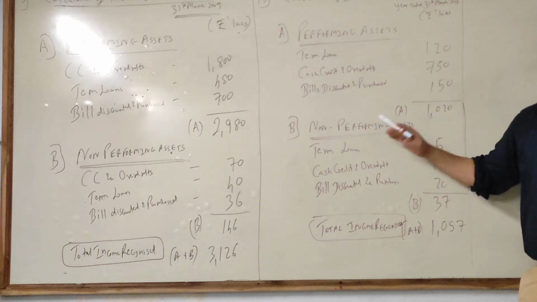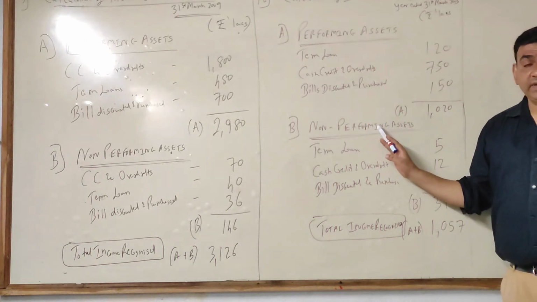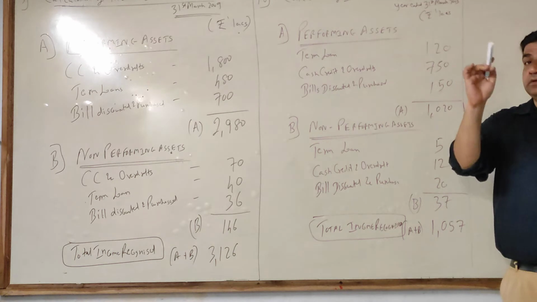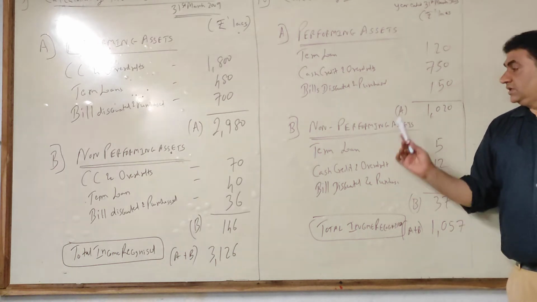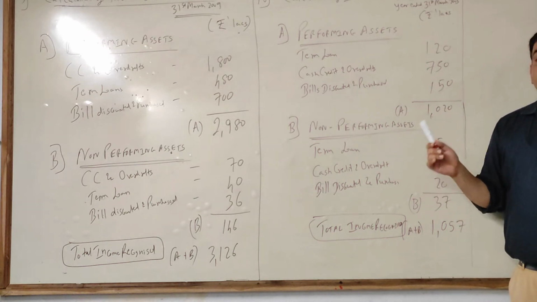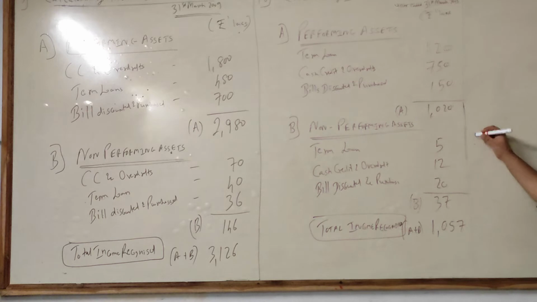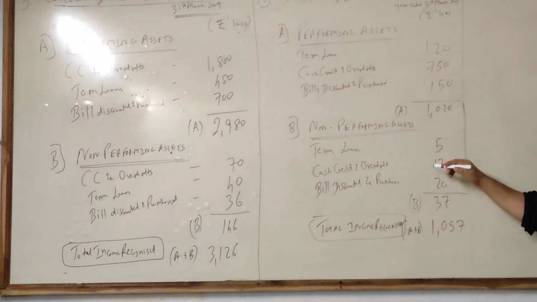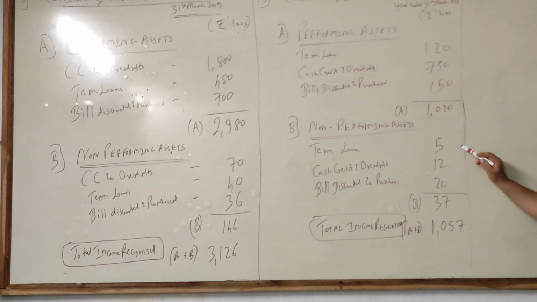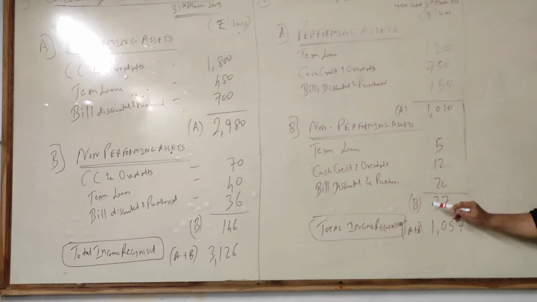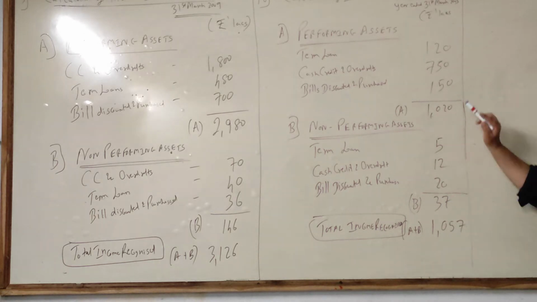Coming to the second part, non-performing, as we discussed, as per RBI guidelines, non-performing interest has to be recognized only on cash basis, that is when you receive. So here we have ignored interest earned and we have considered only interest received. We have taken only interest received and ignored earned. So 5, 12, 20 gives you 37.